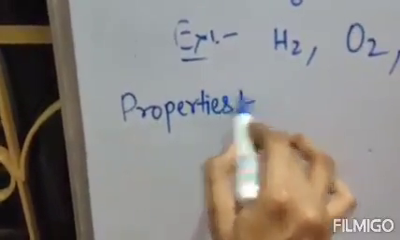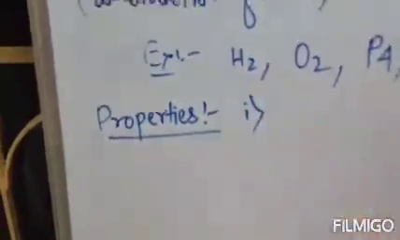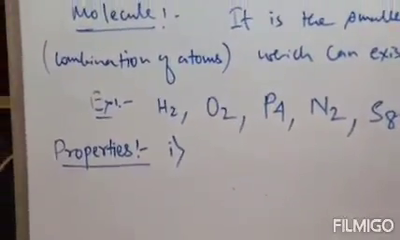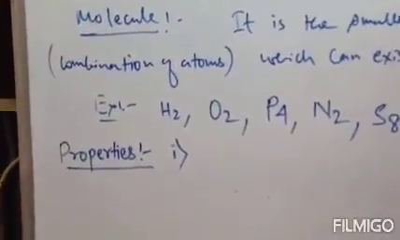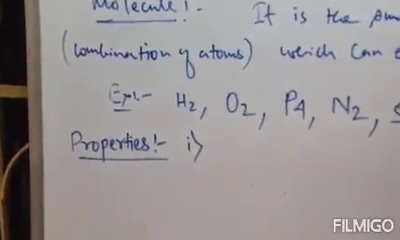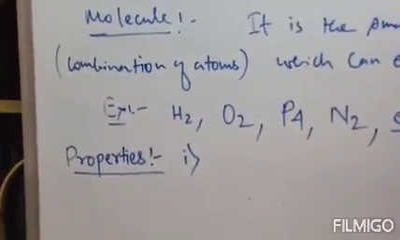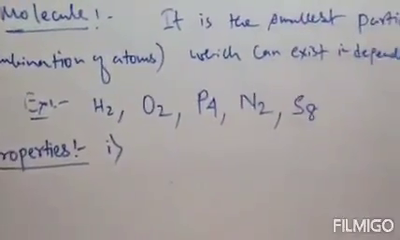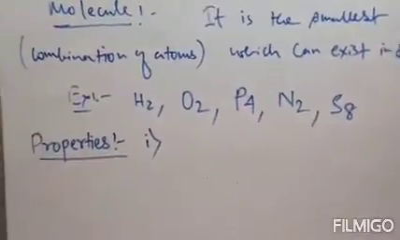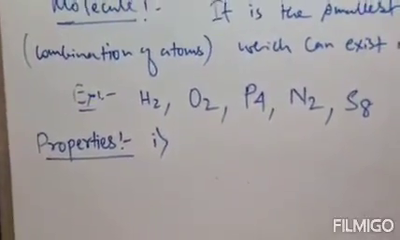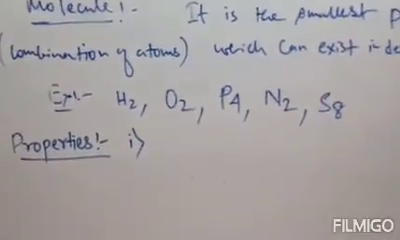What are the properties of molecules? Number one property is molecules of a compound constitute the same type of atoms. Molecules of an element or compound constitute the same type of atoms, or it can be different types of atoms. Generally, molecules of an element constitute the same type of atoms, but sometimes it can be of different types.